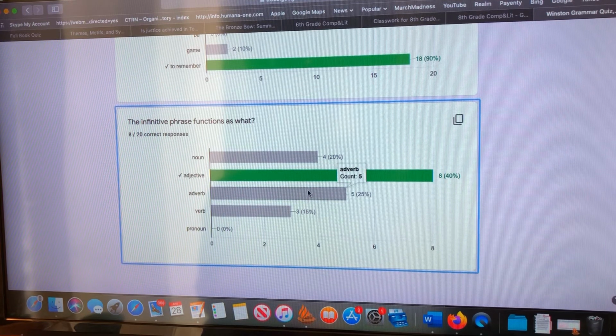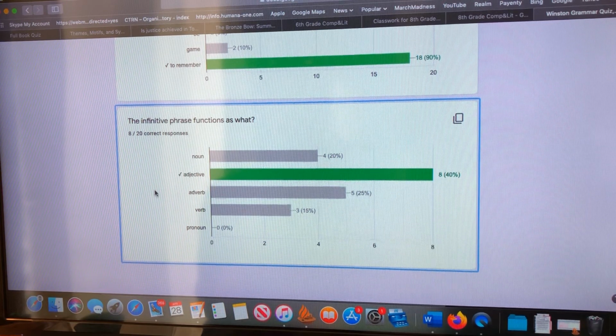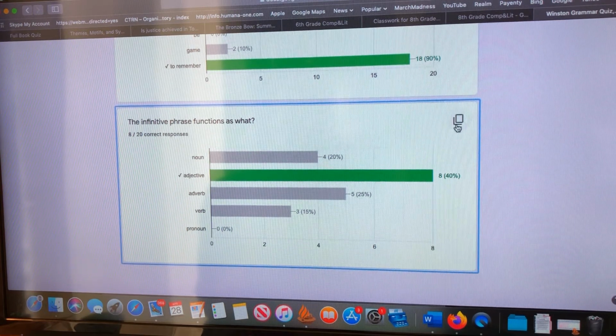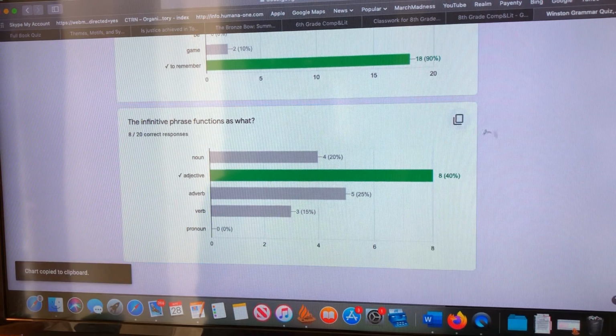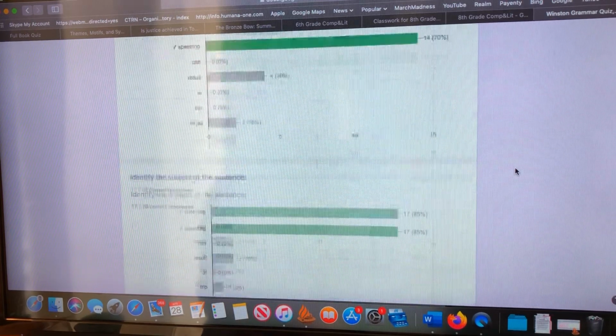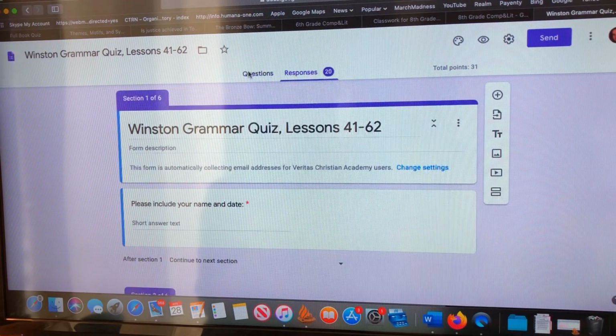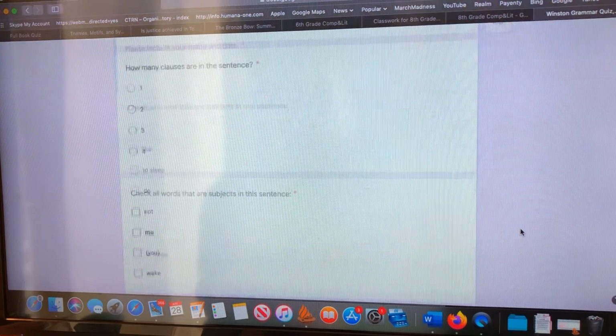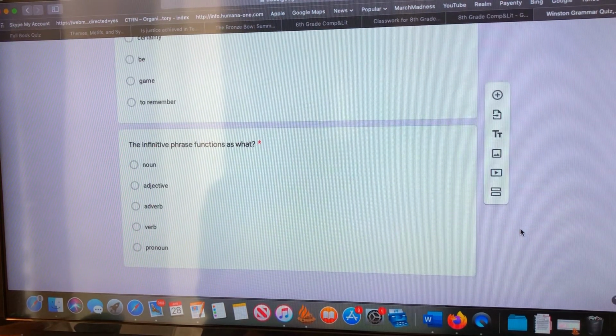So now our last one: the infinitive phrase functions as what? And you'll see here, noun, adjective, adverb, verb. The proper answer here is adjective. I need to go into the question, because the way it's set up, it didn't have it shown.